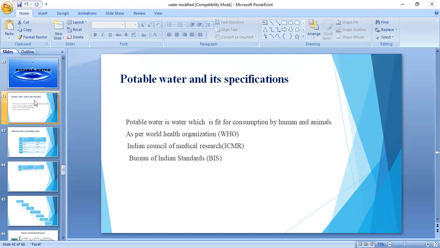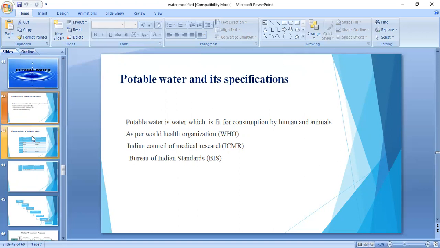Potable water: the word potable is from the Greek language, and it means fit for drinking purposes. So what is the definition? Potable water is the water which is fit for human consumption.